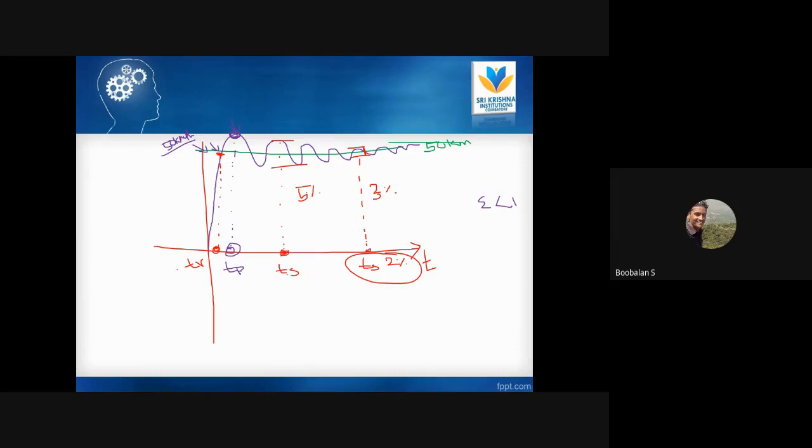So what are the processes, right? We have everything, but we are now focusing only on time. That's why it's called time domain analysis. We are going to find the performance of our system by finding the time: rise time, peak time, settling time. That's why it's called my time domain analysis, right? So anyway, I'm just going to conclude over here.